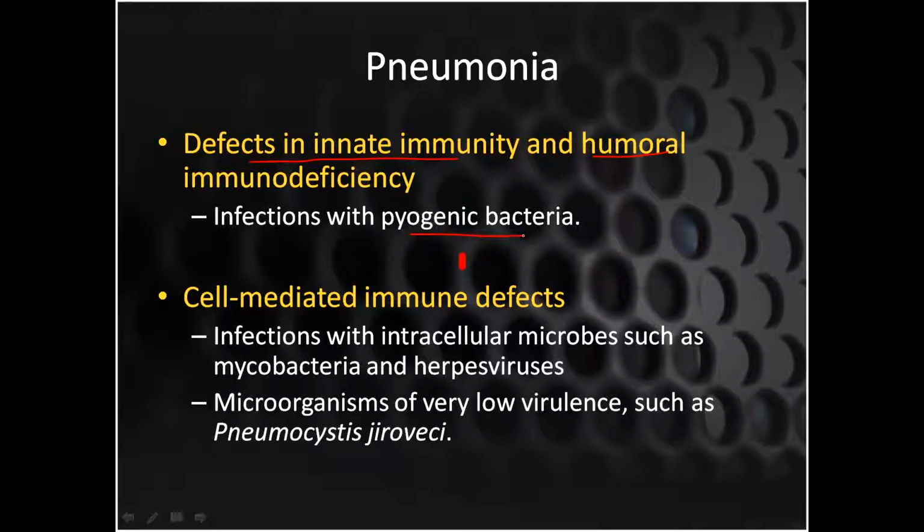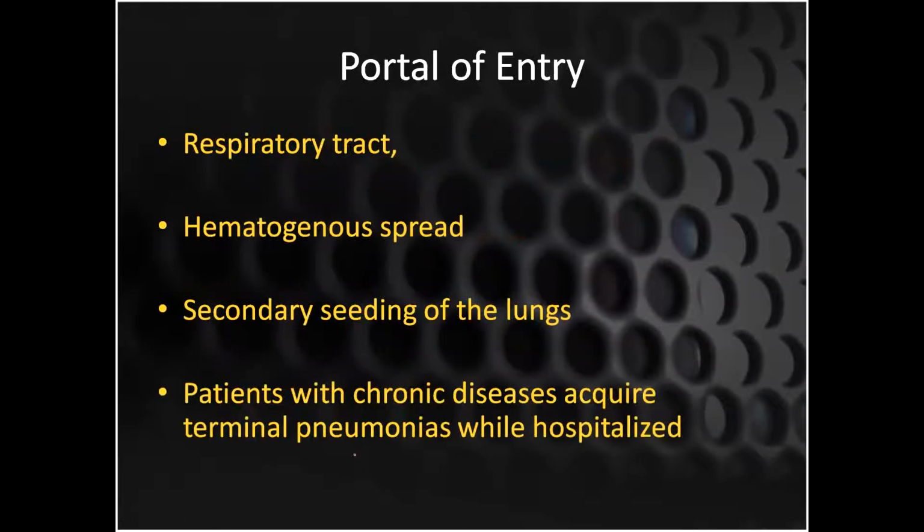Whereas as far as cell-mediated immune defects are concerned, these are lowered in patients who are having infections with mycobacteria or herpes virus, as these are intracellular microbes, or these can occur with microorganisms of very low virulence, such as Pneumocystis jirovecii. So in case of low cell-mediated immunity, microorganisms of very low virulence can also cause pneumonia.